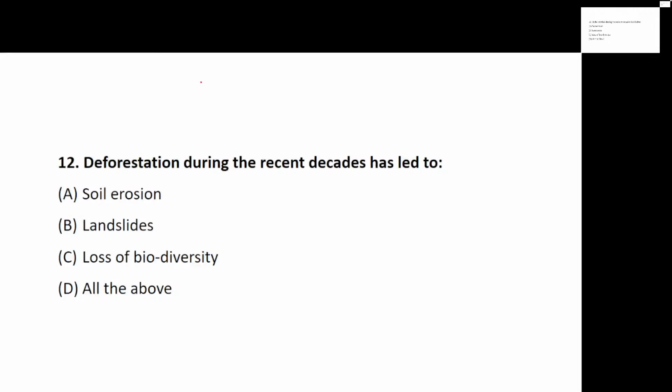Deforestation during the recent decades has led to what? Okay, yes, very good, Durga. It is all the above. It is not only soil erosion, it is not only landslides, but yes, loss in biodiversity also.